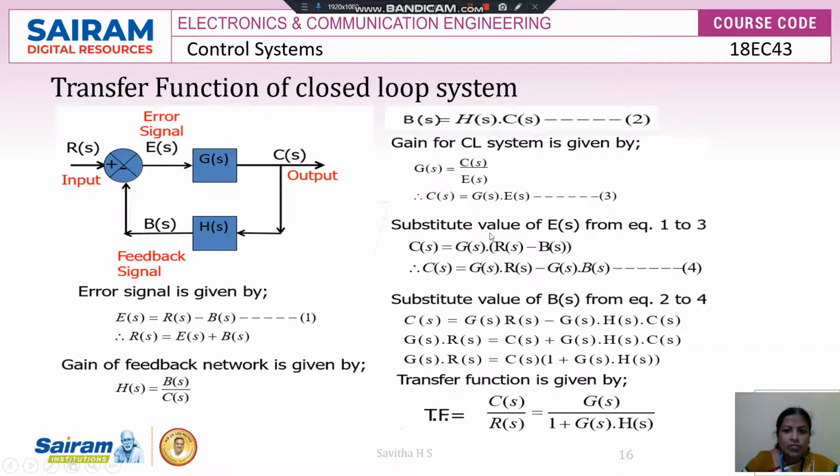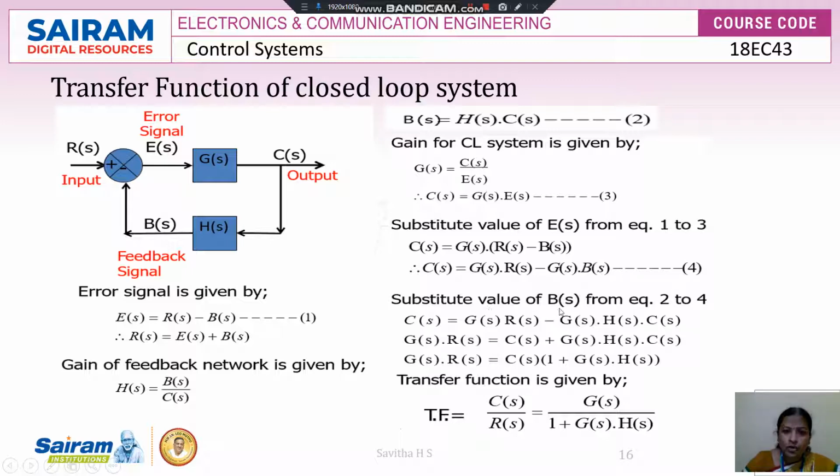Substituting the value of E of S from equation 1 into equation 3, I write C of S is equal to G of S times E of S, where the E of S value is R of S minus B of S. Multiplying the terms, C of S is equal to G of S into R of S minus G of S into B of S. I am calling this equation 4.